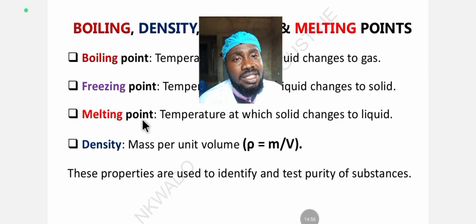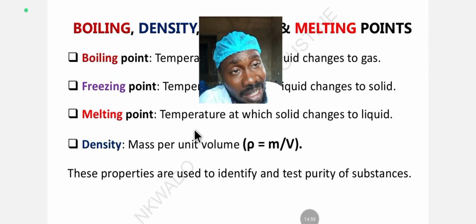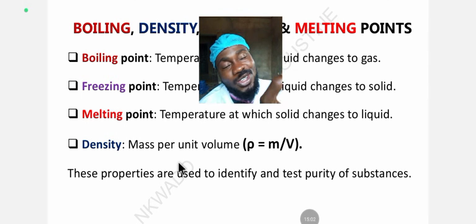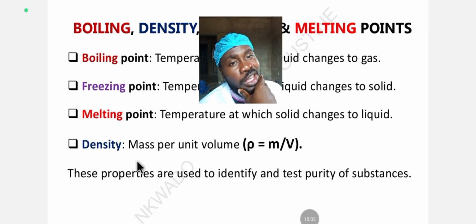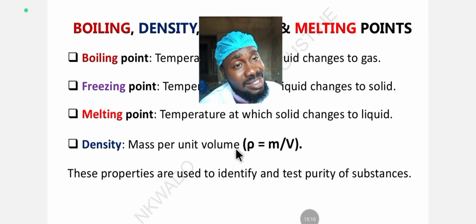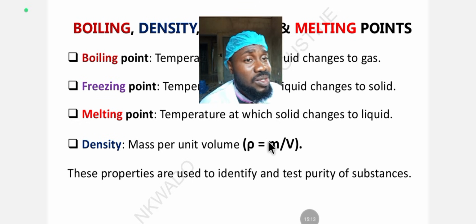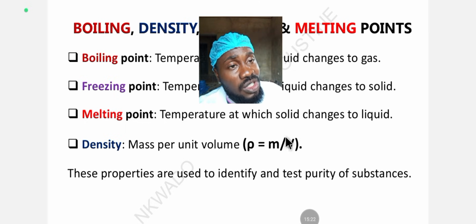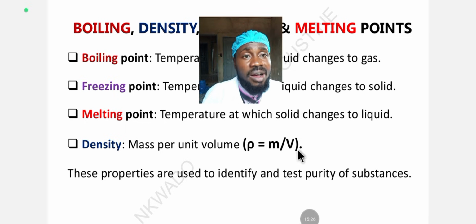So, density. Now we have to define density. We already did this in physics, and this is just going to be like akara to you if you've taken my physics lecture. Density is the mass per unit volume. This symbol, rho, symbolizes density. It's the mass of a substance per unit volume, M over V, where V is volume and M is mass. If you are told to solve density, all you need to do is substitute mass and volume into the formula, divide, and get your density.